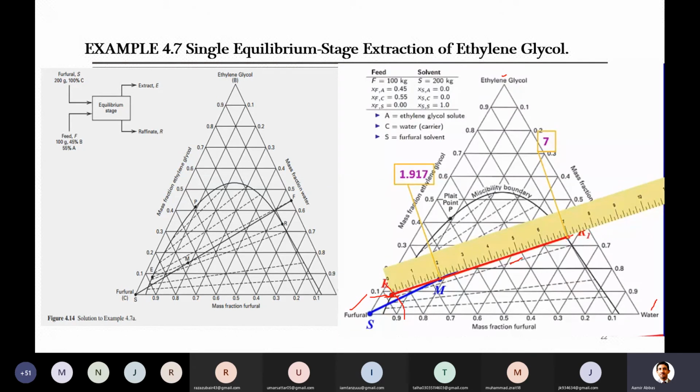And then there is the raffinate. So for the raffinate here, let's see the value of, first of all, this ethylene glycol. This is just above the 30 line, so it is around 34% more or less. And then there is the other component, which is water. So here its line will be passing, and this is for 60% water, this is 50%, so it will be around 55 or 54%.